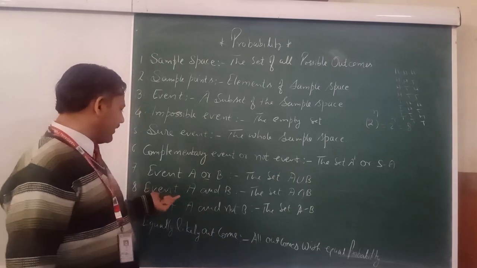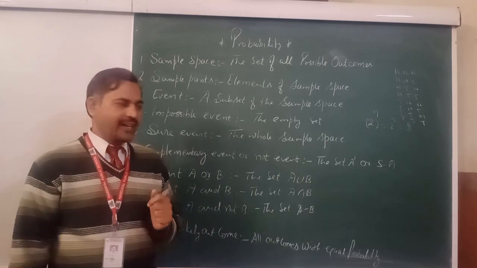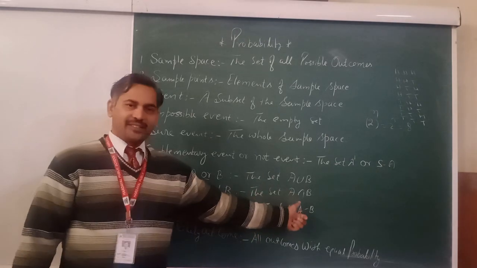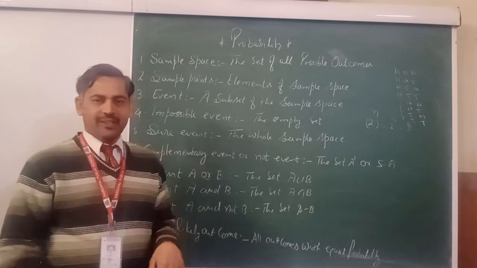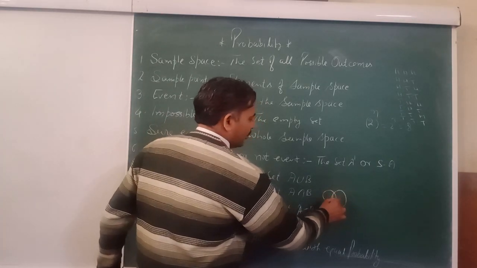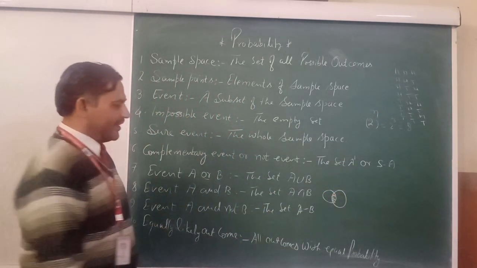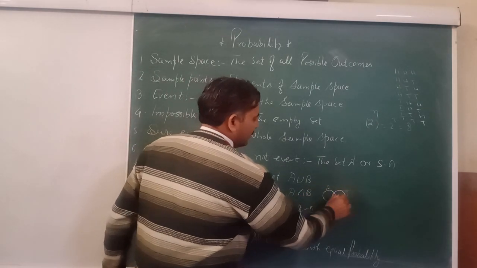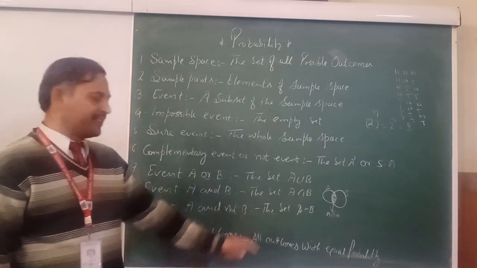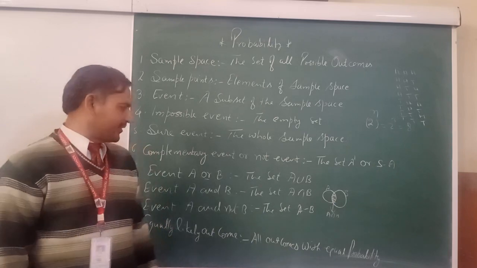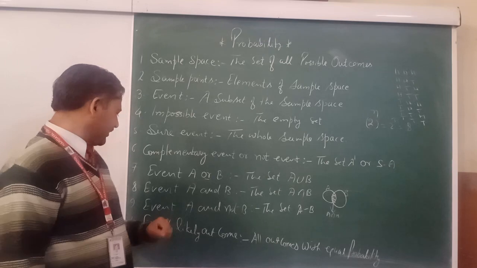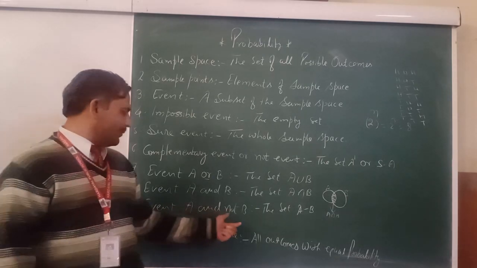So second point, my dear, A and B. A and B means set A intersection B. And means intersection. A and B having common points. Suppose this is known as A and B. Set A and set B having common elements, that is A intersection B. And the mathematical symbol we can write is A intersection B.